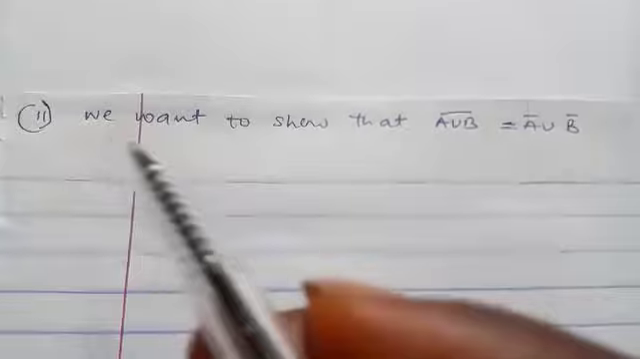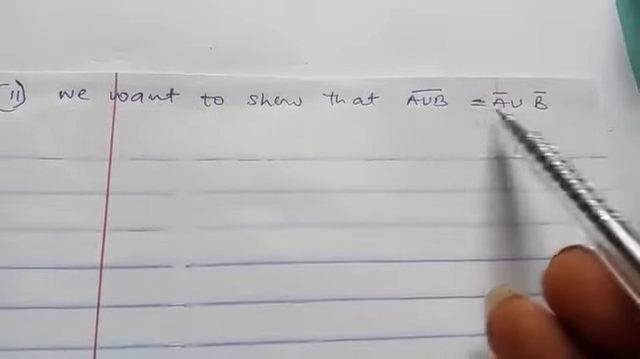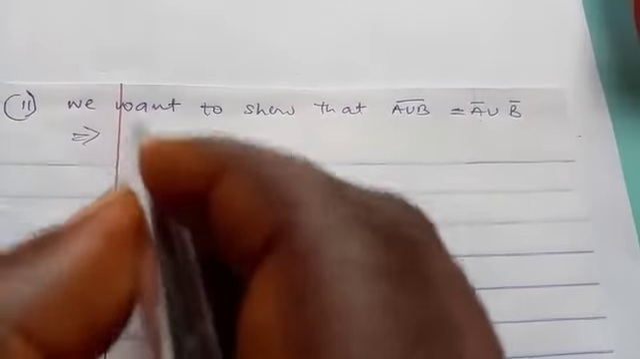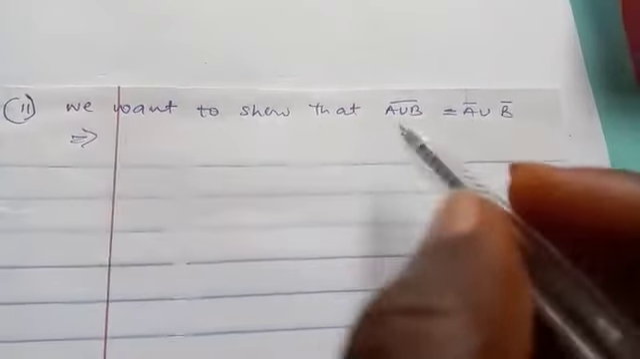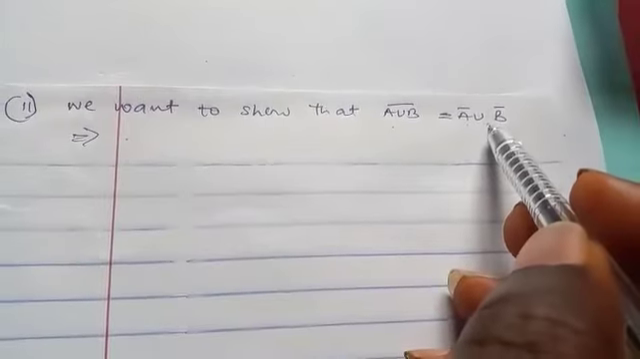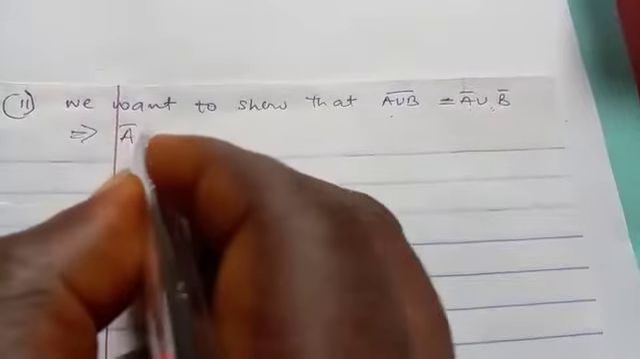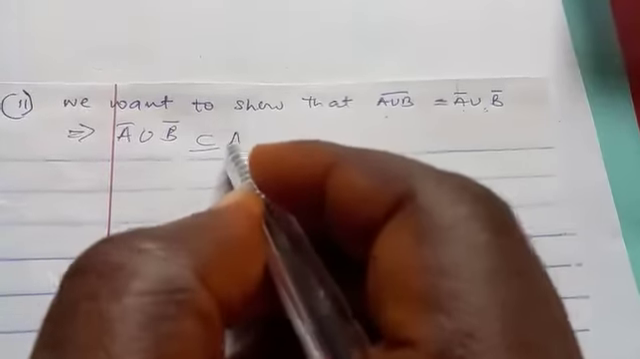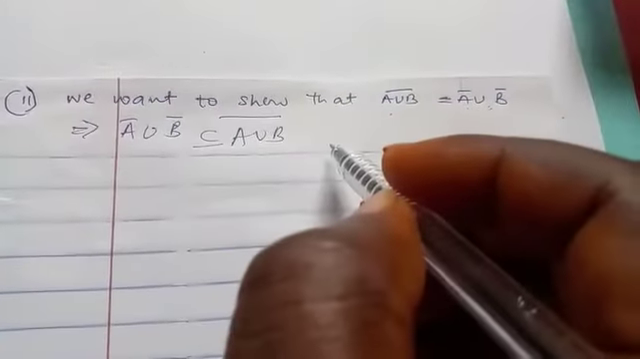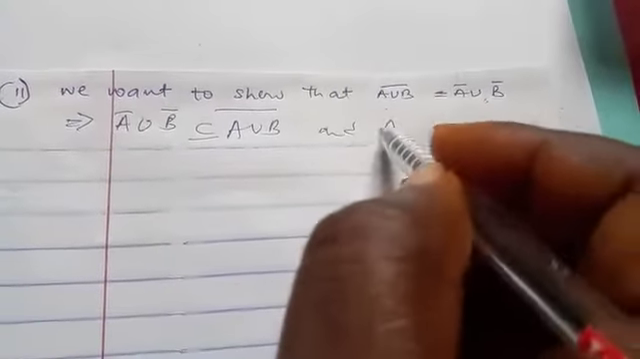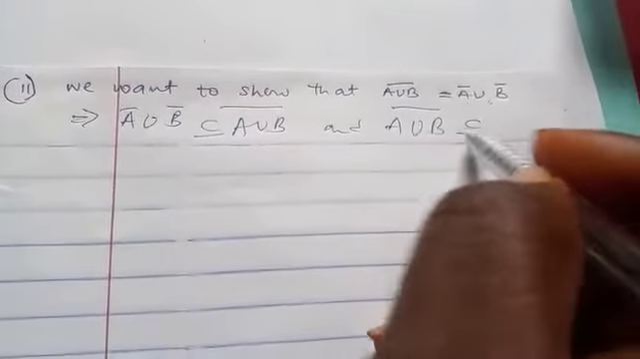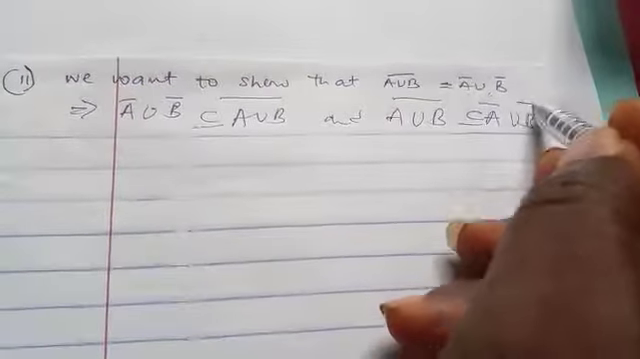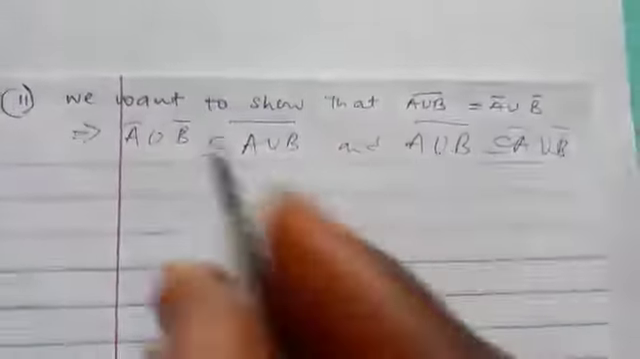For the second one, we want to show that this is this. Now, just like what we did the other time, we first need to show that this is a subset of this, and this one too is a subset of this. We need to show that A union B bar is a subset of A bar union B bar. That is what we want to show.